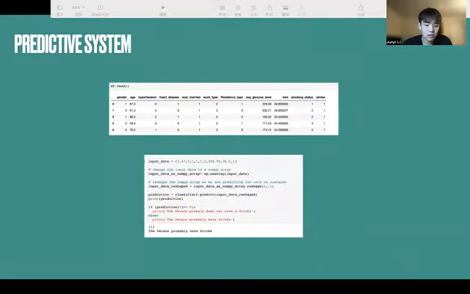In conclusion, we successfully developed a stroke prediction system using the random forest classifier, and the final accuracy rate is impressive, which is 94%. This system has the potential to aid in the early detection of stroke risks, ultimately saving lives and improving healthcare outcomes. Future work could include integrating deep learning models such as convolutional neural networks or recurrent neural networks to further enhance the model performance and reliability.